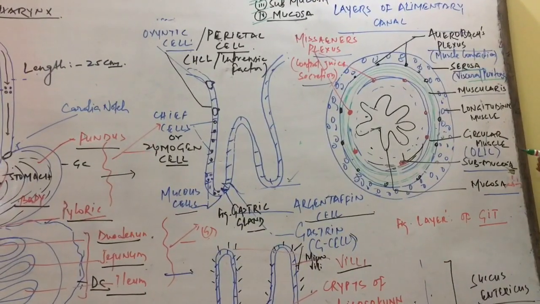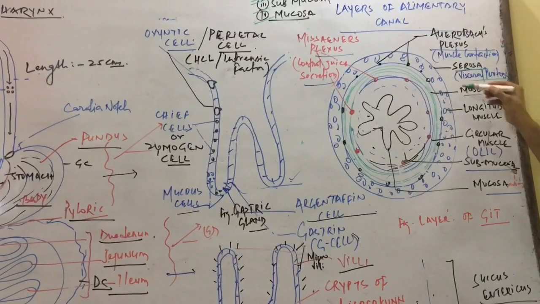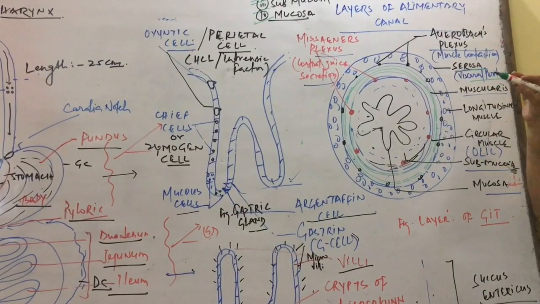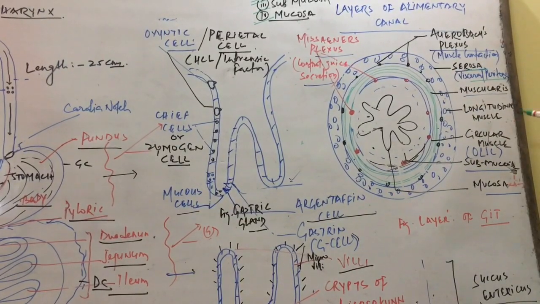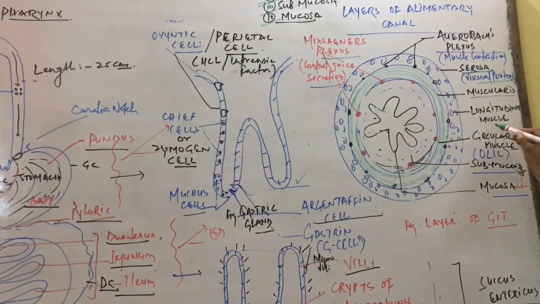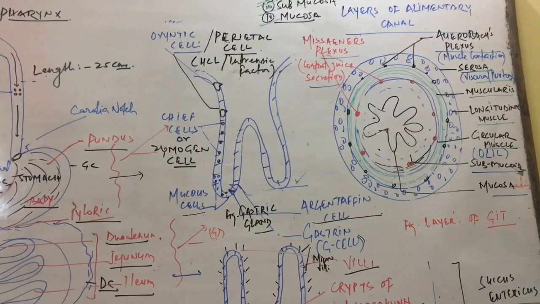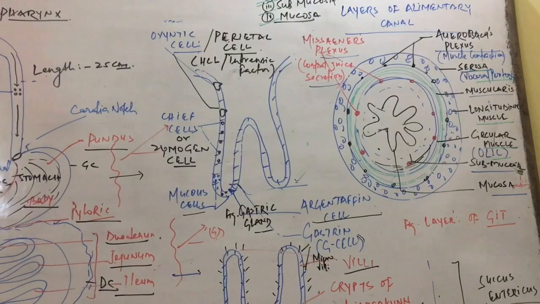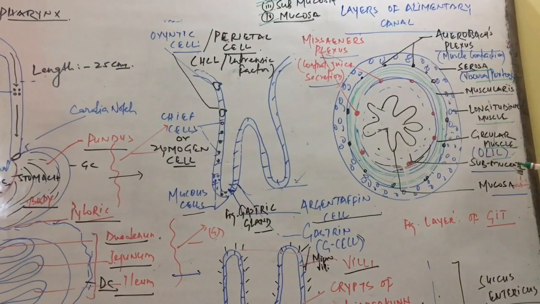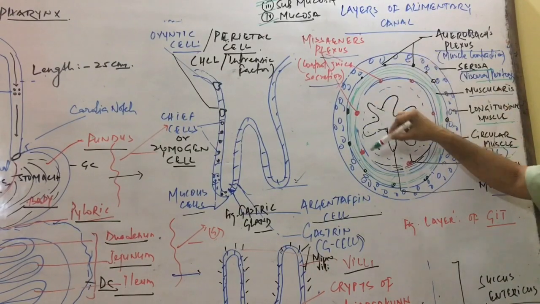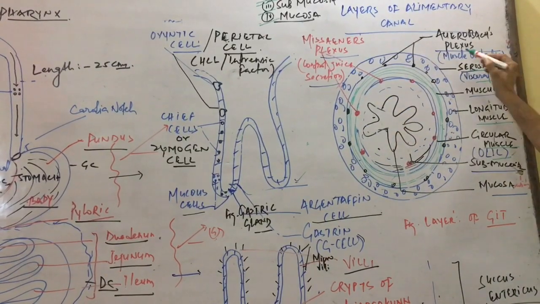Next to the serosa is the muscularis layer, which has 2 types of muscles: outer longitudinal muscle and inner circular muscle. Sometimes an oblique muscle is also present. In between the longitudinal and circular muscles, a nerve plexus is present, called Auerbach's plexus, which helps in the contraction of the muscles.